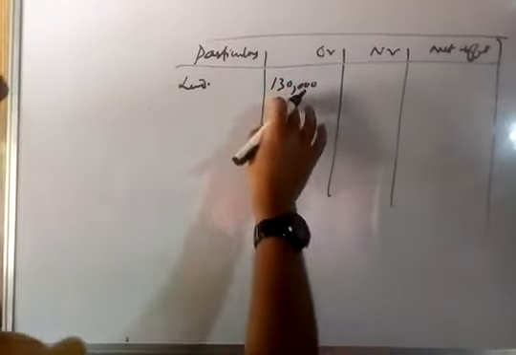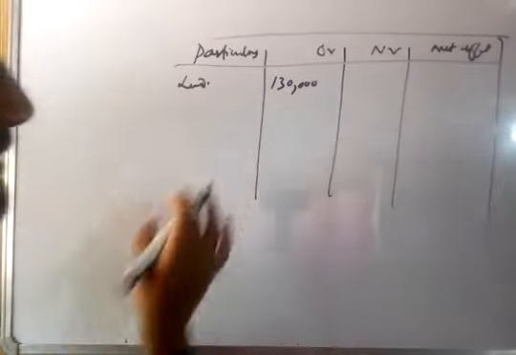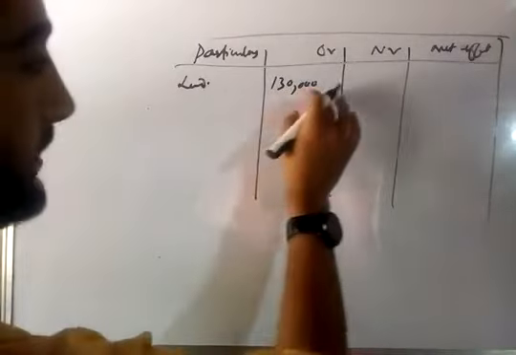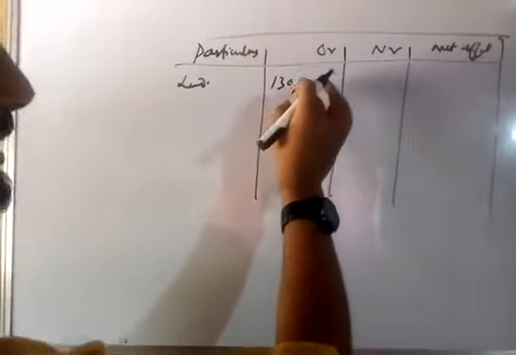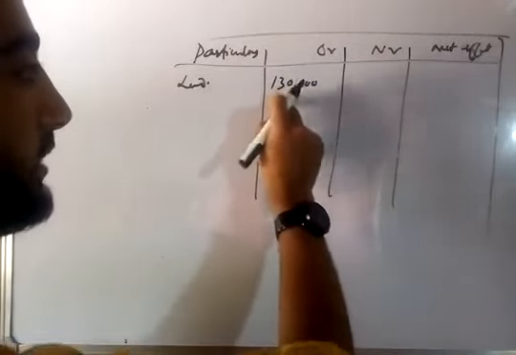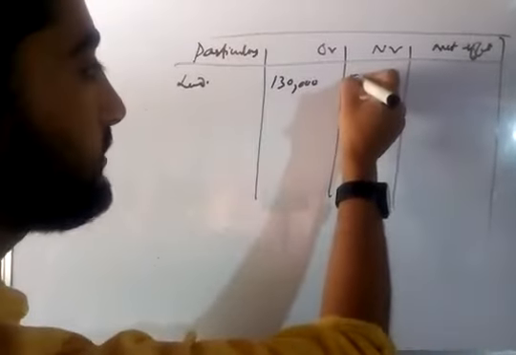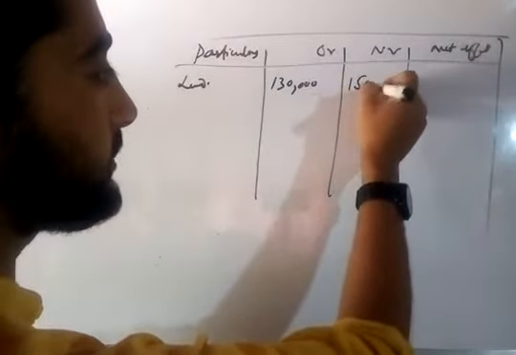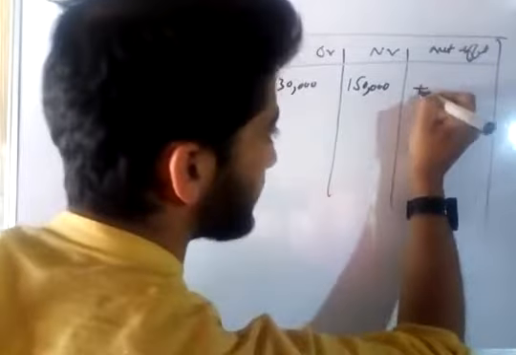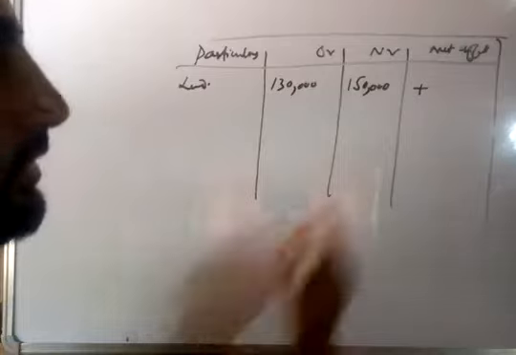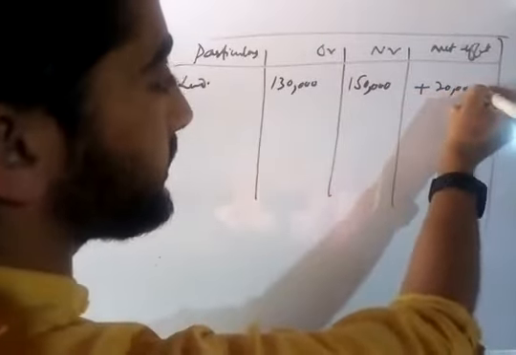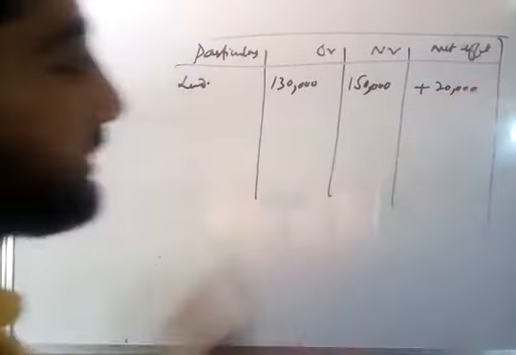You know what is written, what is given. It is given that land was to be appreciated by 20,000. That means there was an increase in the value of land by 20,000. When we add 20,000 to this 1,30,000, the new value will come out to be 1,50,000. And we know that an increase in the value of an asset is written on the credit side of the revaluation account. So we will write here the plus sign, that is 20,000 will be written on the credit side of the revaluation account.